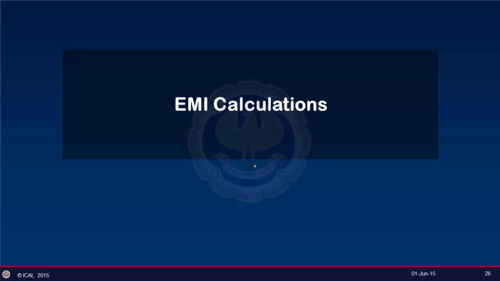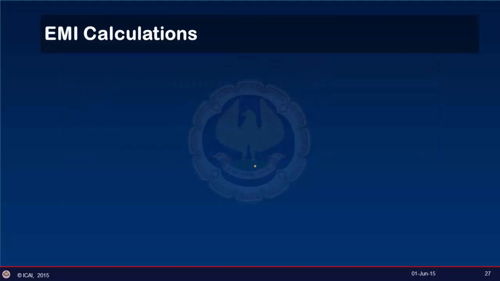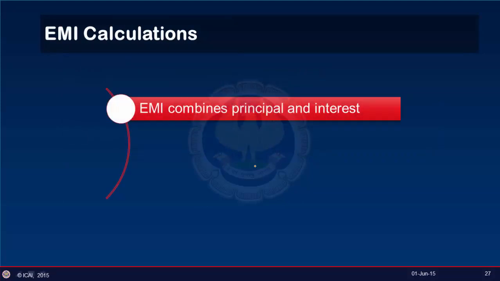Friends, EMI calculation can also be facilitated using Excel. We take a loan from a bank, and the bank demands loan repayment in the form of equated monthly installments, the common name of which is EMI. This is the amount we'll have to pay every single month when clearing our loan. It could be a home loan, a personal loan, a vehicle loan, a consumer durable loan, or an education loan.